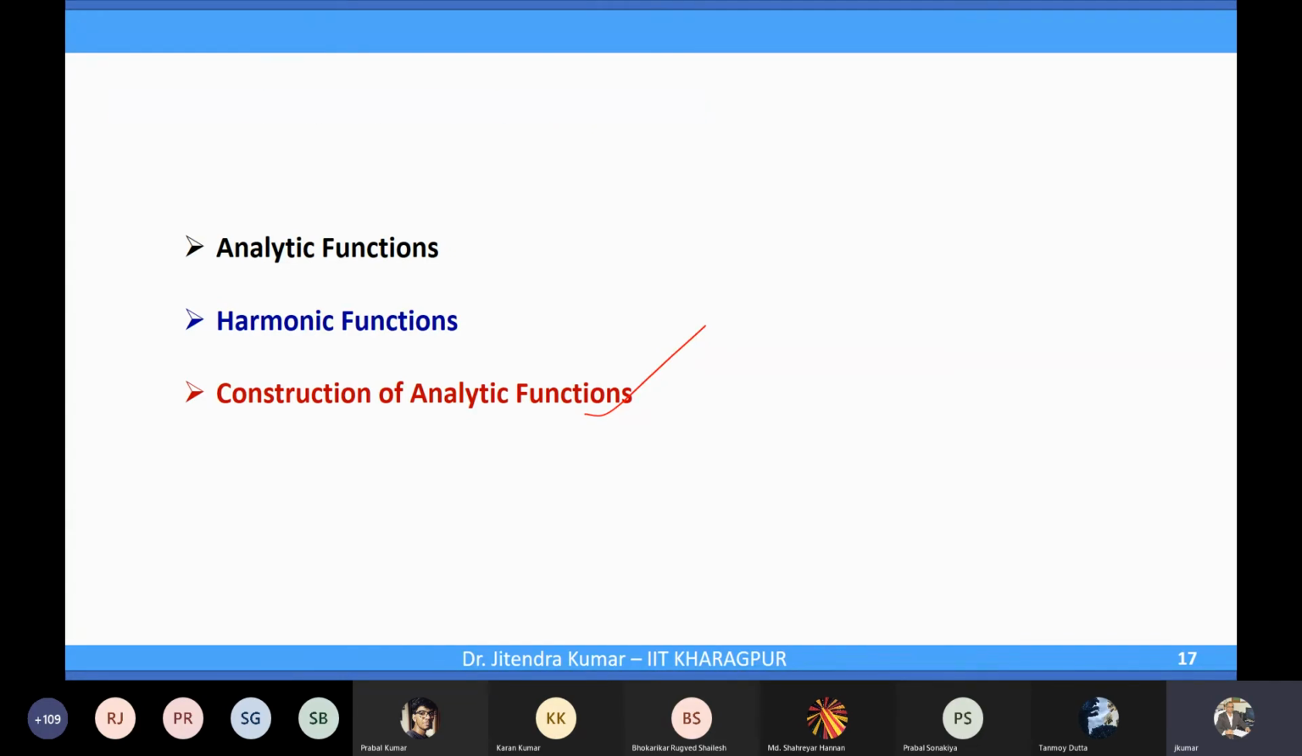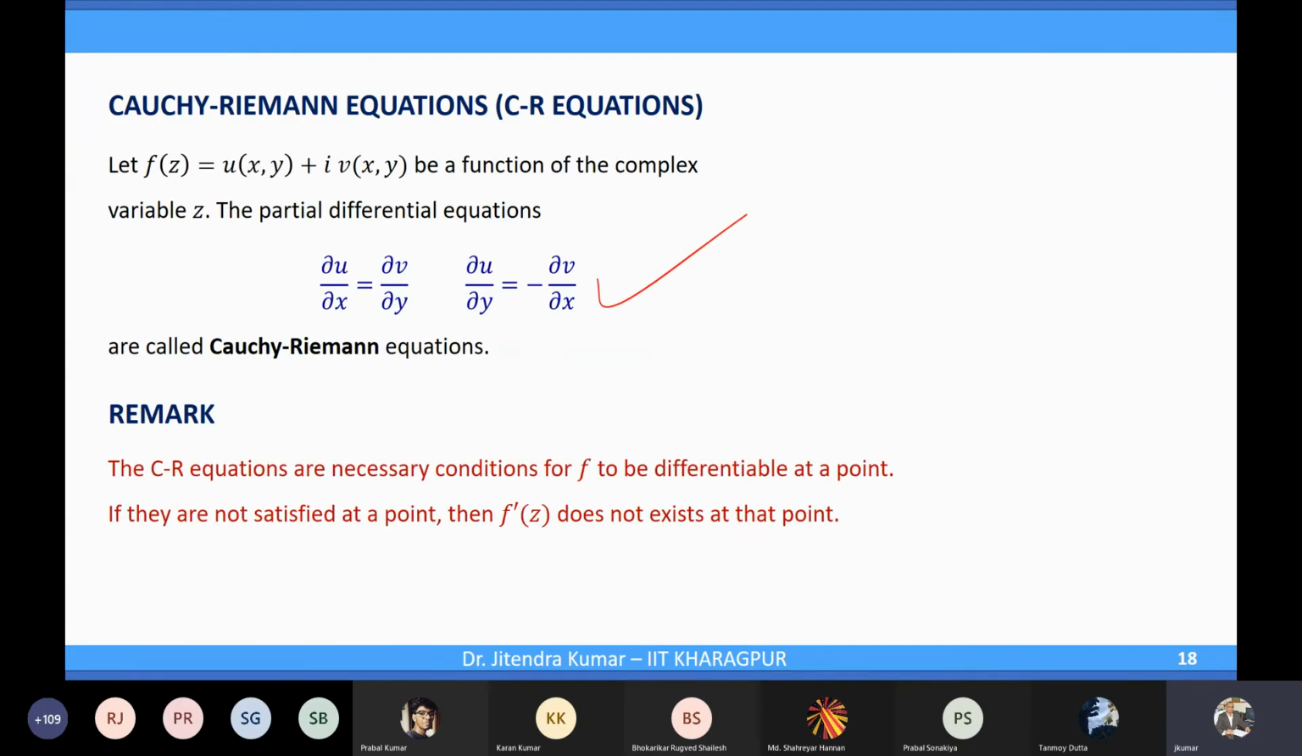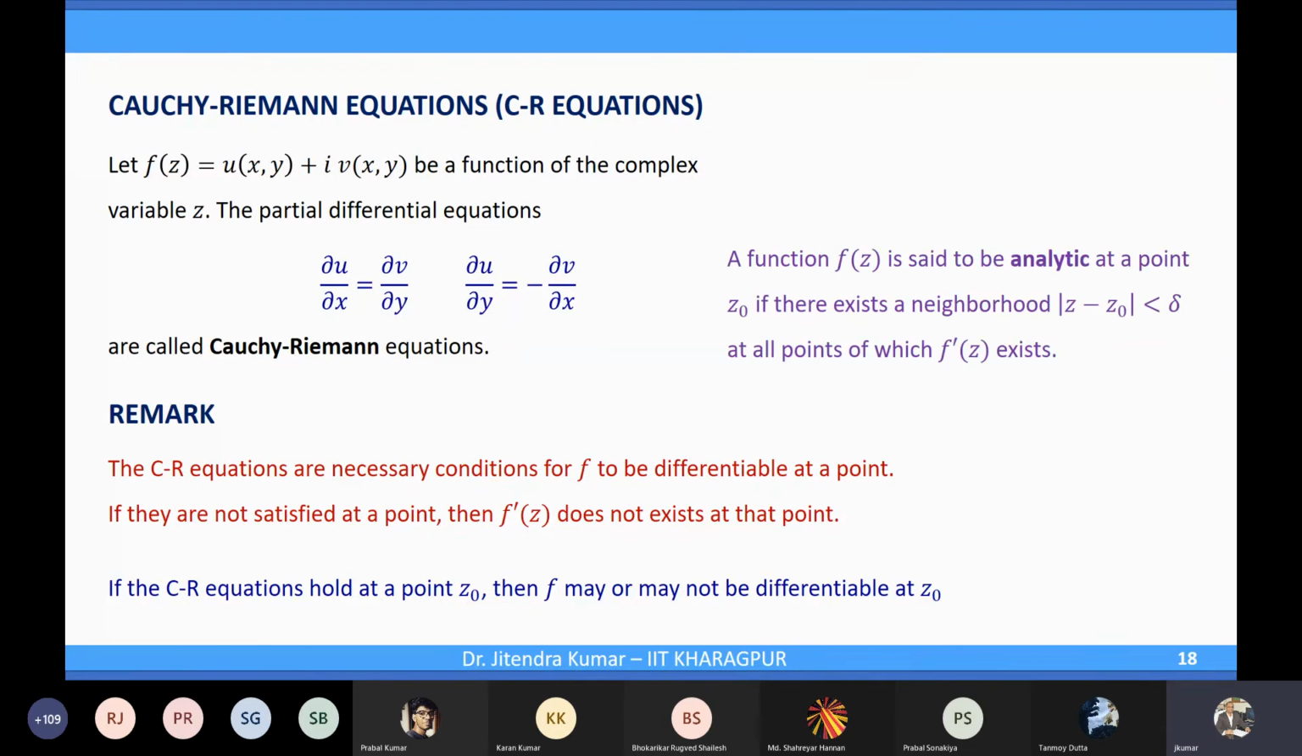So little more and then we will close. So CR equations, you remember we have learned already that these are called the CR equations, and CR equations are necessary for f to be differentiable. And if they are not satisfied, f prime z does not exist at that point. If CR equations hold, then f may or may not be differentiable at that point. Just now we have repeated it here, nothing else.